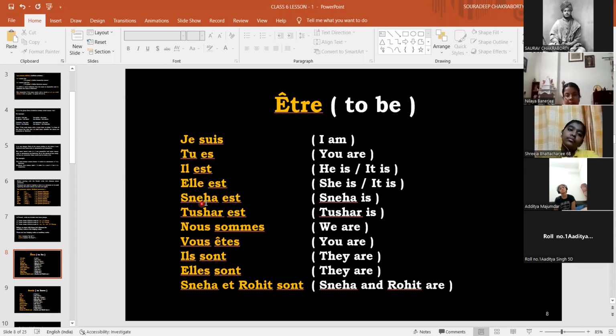Now, if third person singular names are coming, these names are considered one name. So we will consider it as third person, isn't it? Sneha or Tushar, whatever. It is one name, third person singular. So Sneha est, Tushar est.